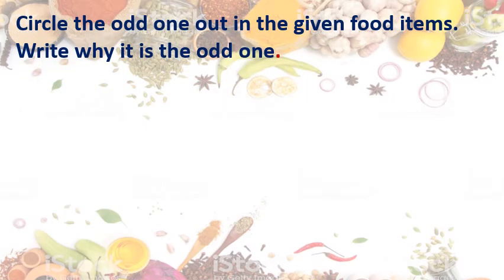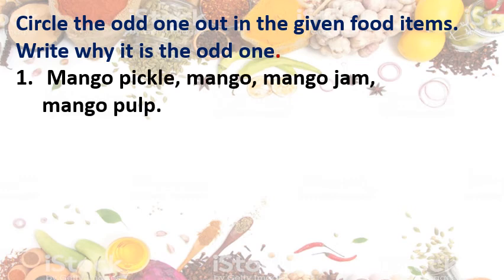Circle the odd one out in the given food items. Write why it is the odd one. Okay, we don't write, we will discuss. This is for evaluation. First one, mango pickle, mango jam and mango pulp. Which is the odd one?